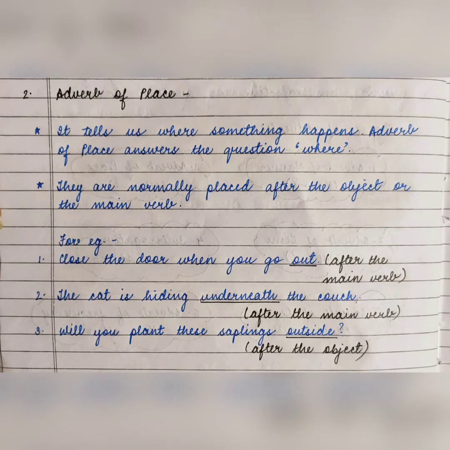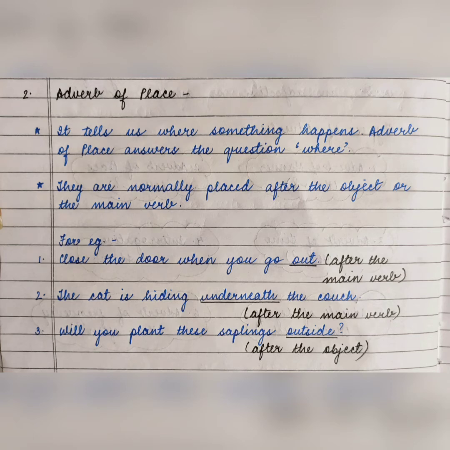The next kind of adverb, students, is adverb of place. Now, as the name suggests, adverb of place tells us where something happens. कोई action कहाँ पे हुआ है? And adverb of place answers the question where. Place means where. Okay? And adverbs of place are placed mainly after the object and the main verb in the sentence. या तो object के बाद या तो main verb के बाद, वैसा ही जैसा adverbs of manner में था.